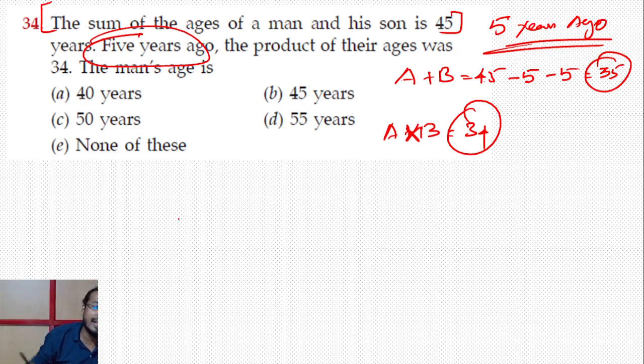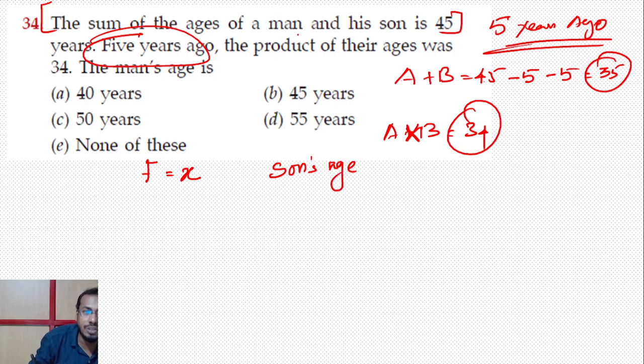Okay, right, let's take, see, father is equal to x ன்னு வச்சுருவோம். Son's age என்ன சொல்லியிருக்காங்க?